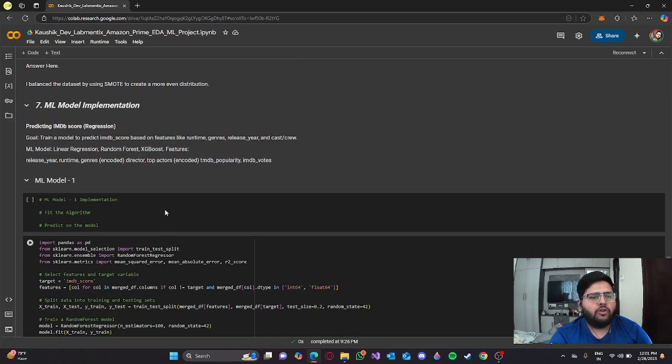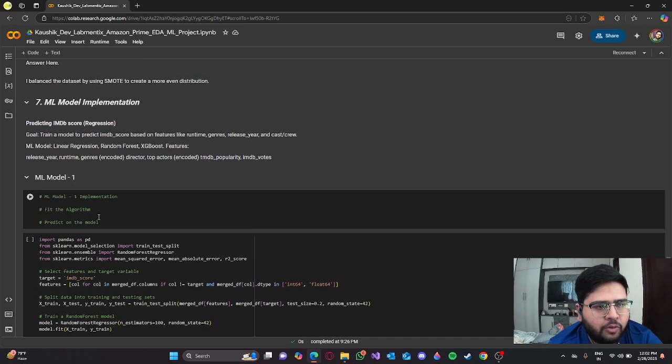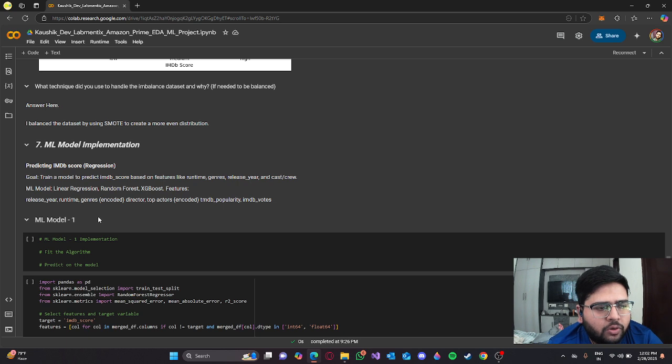So let's come on to the ML model implementation, which is the fun part. I've done three types of regression: random forest regression, gradient boosting regression, and XGBoost regression. The goal is to train a model to predict IMDb score based on features like runtime, genres, release year, and cast and crew.